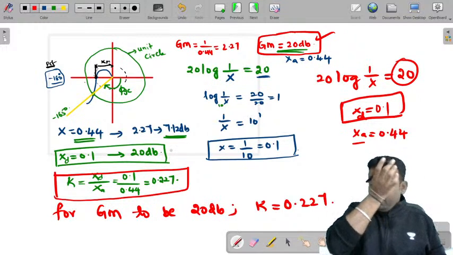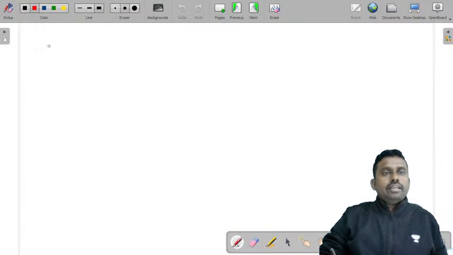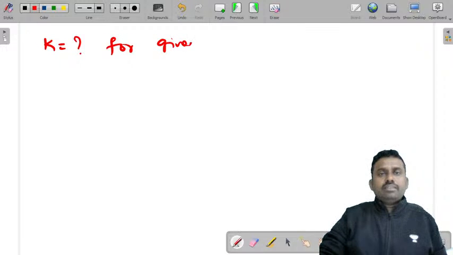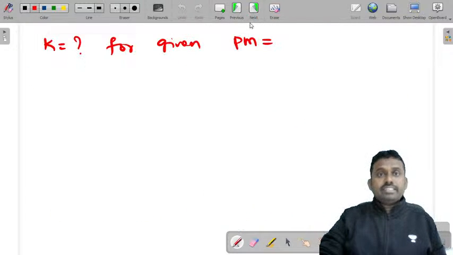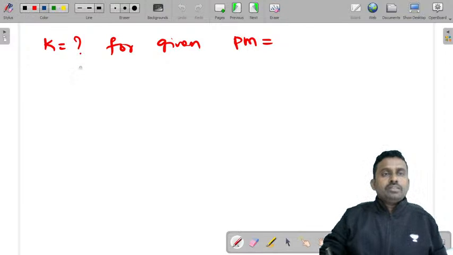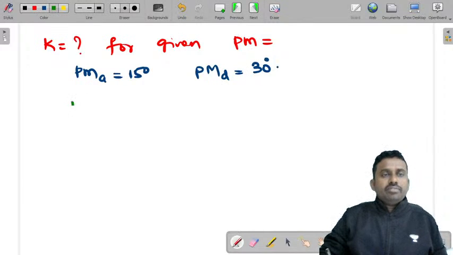Now let's find how you determine the k value for a given phase margin. What is the actual phase margin that we got? We got a phase margin of 15 degrees. So phase margin actual is equal to 15 degrees. Phase margin desired is equal to 30 degrees. Now you need to find what the phase margin is.